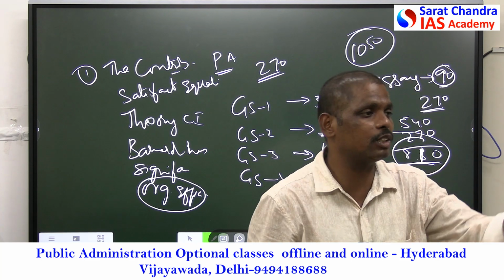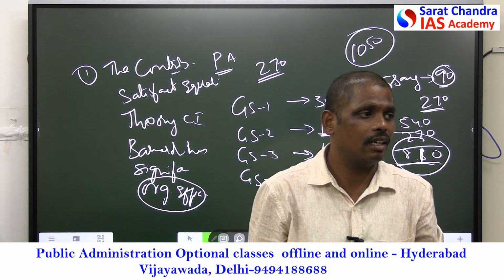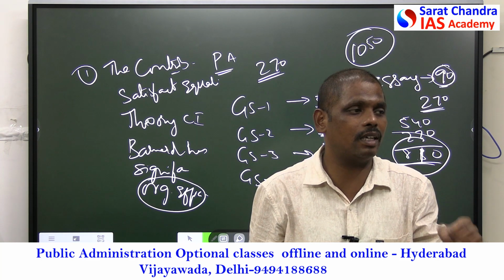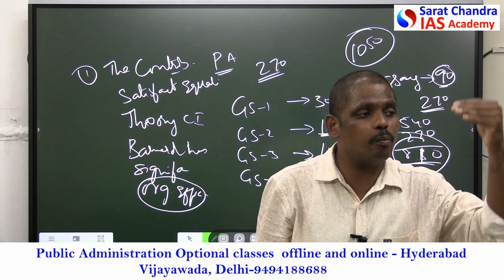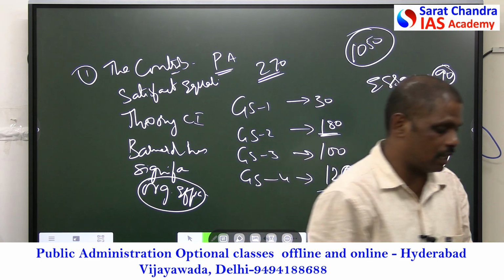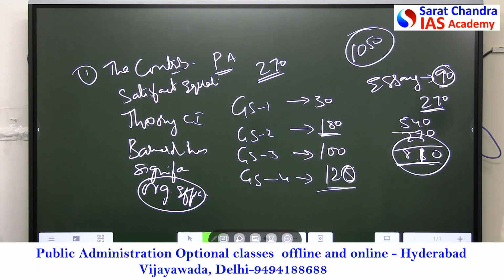You can use the recommendations of the second ARC here. Now, how to use the other points? How to make this answer more professional? If you take these questions in paper 2, they are more general because they belong to Indian administration. They look like general questions, but we need to answer them by using the knowledge of public administration.